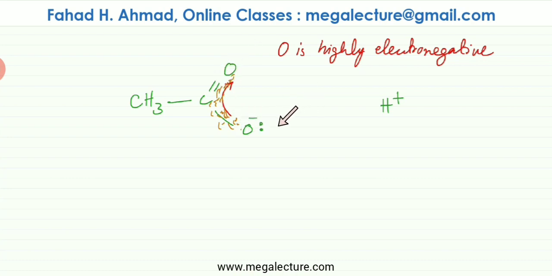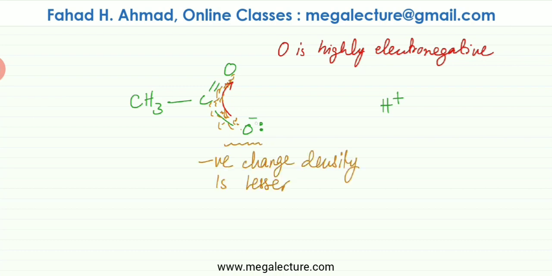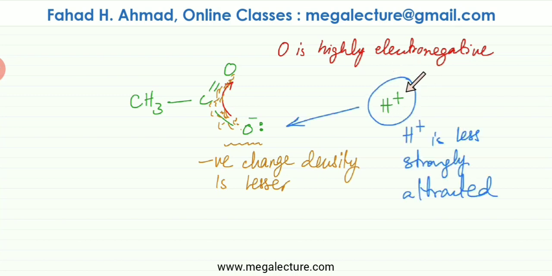So the negative charge is no longer going to be concentrated at this particular part, which is going to decrease the charge density. So the negative charge density over here is going to be lesser, as all the negative charge has drifted and is now distributed between the two oxygen atoms. So if the negative charge density is lesser, it's not going to attract this H plus 1 ion. So this H plus 1 over here is going to be much less strongly attracted. So now more dissociation could happen.